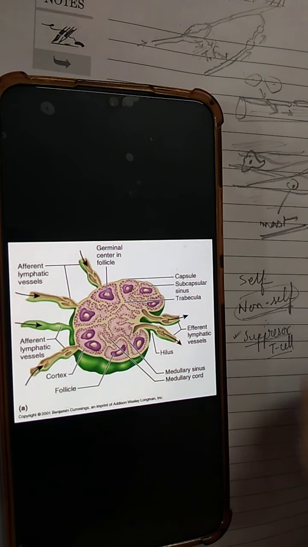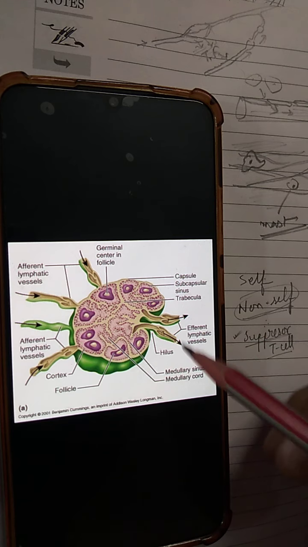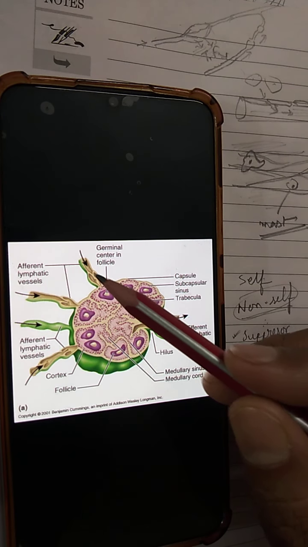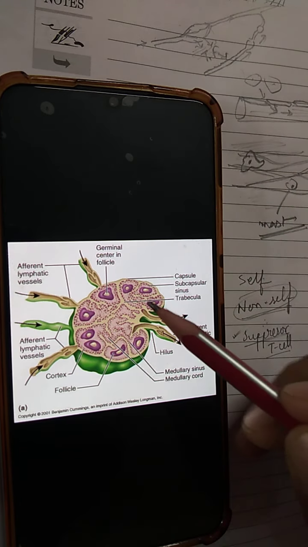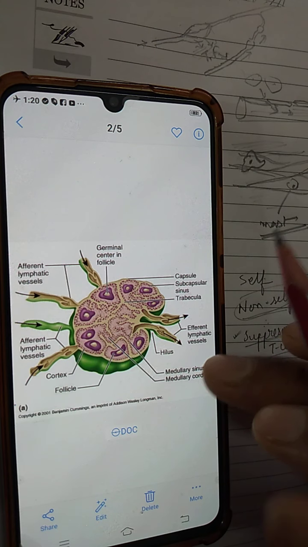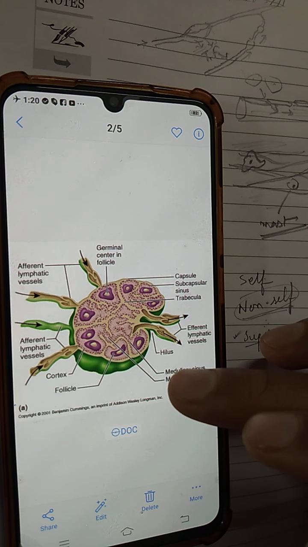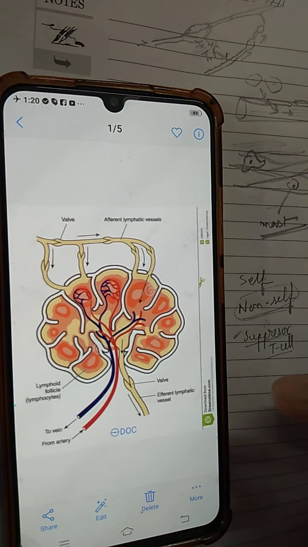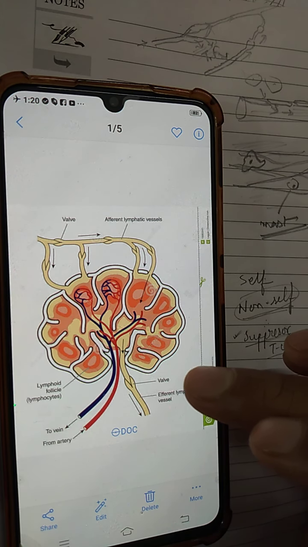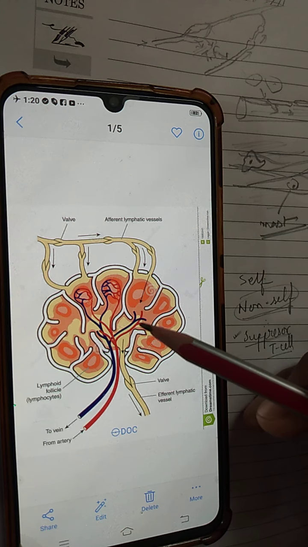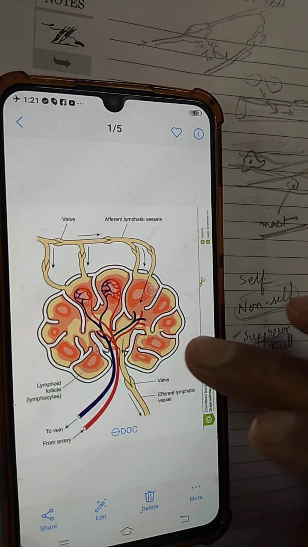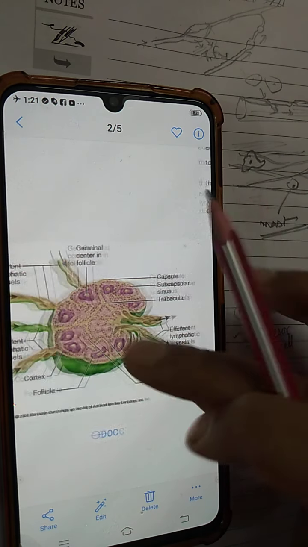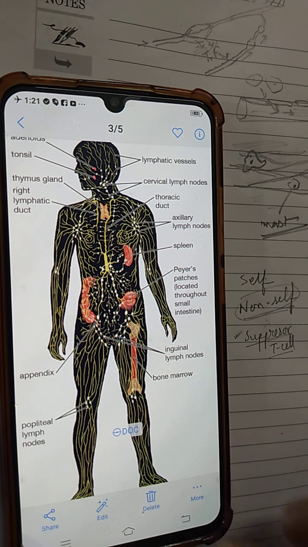So cortical regions are there, medullary regions are there, no need to go into so much detail. However, here when these B cells and T cells get exposed, because even microbes are coming from the affected tissues, when they come in contact with the microbes, they get activated. So you know that antibody production, then your cytotoxic T cells, all these will get activated on getting exposed to antigen, and antigen exposure occurs here. So activation of those lymphocytes will occur in these lymph nodes. So that is your lymphatic organ.